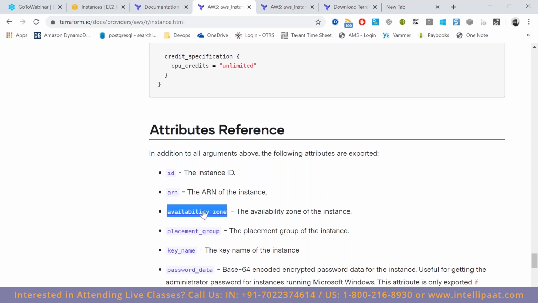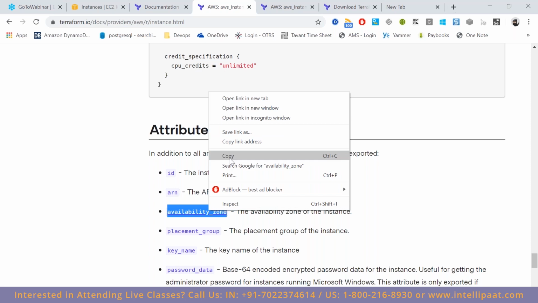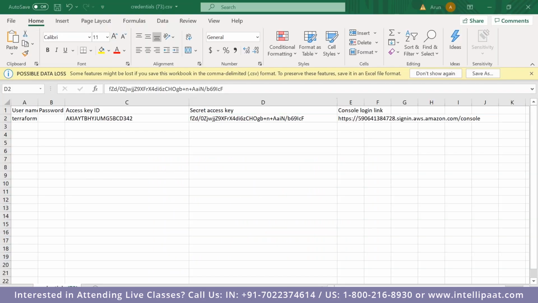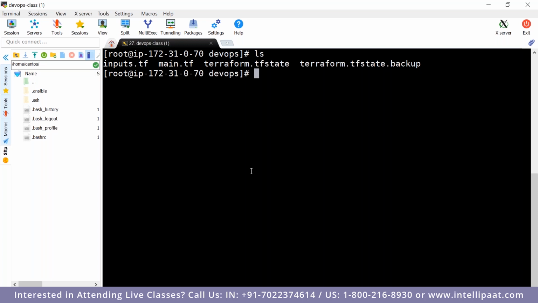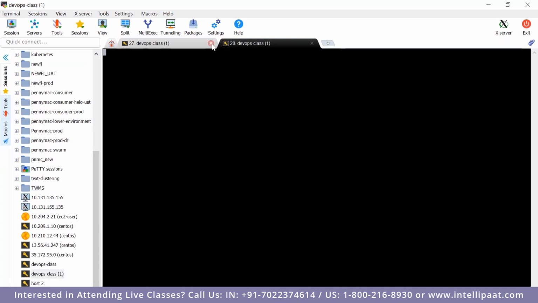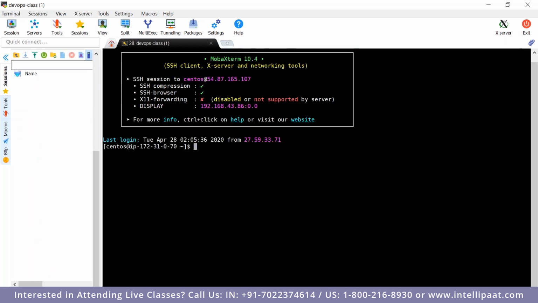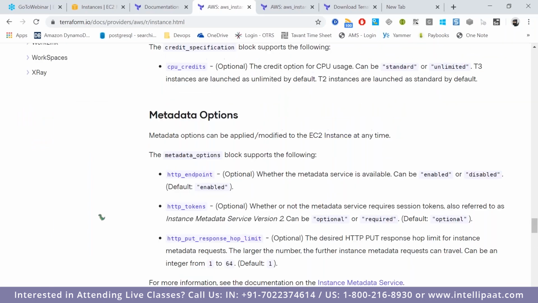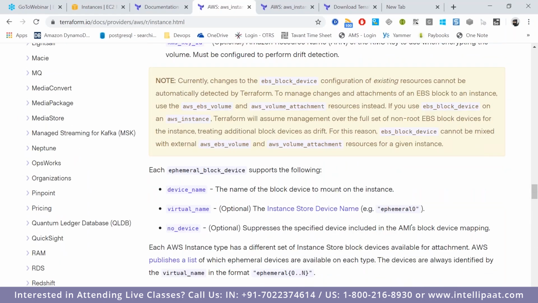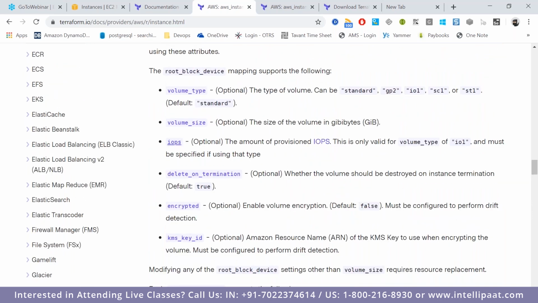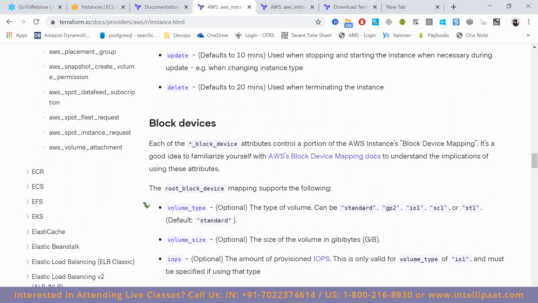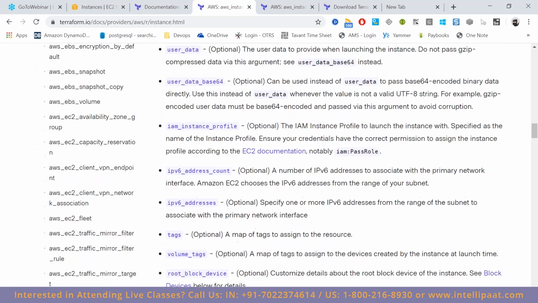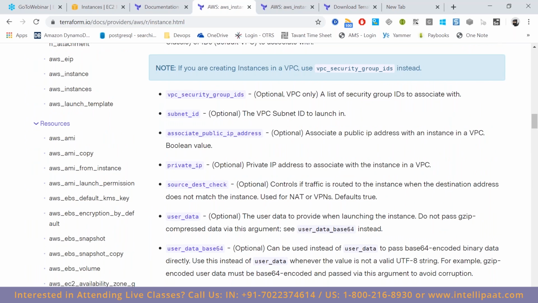For example, if I wanted to launch any EC2 instance in a specific availability zone, then I will have to create it that way. No, I got it. I passed it with region, and I should have passed it with the availability zone. Yes, correct. So that is where this argument comes into the picture. All of these arguments have to be passed accordingly. If I wanted to create any new volume and attach it, then I will have to use these arguments.